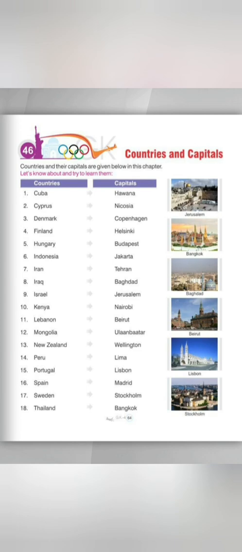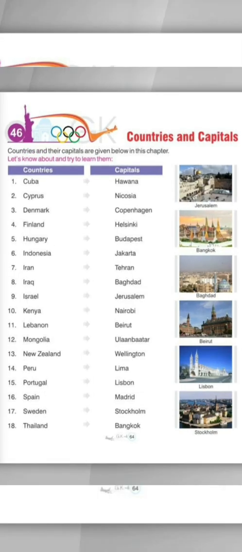Let's read about them. First one is Cuba and name of the capital of Cuba is Havana. Next one is Cyprus and capital name is Nicosia. Third one is Denmark and capital of Denmark is Copenhagen. Next one is Finland and capital of Finland is Helsinki. Next is Hungary and capital of Hungary is Budapest.